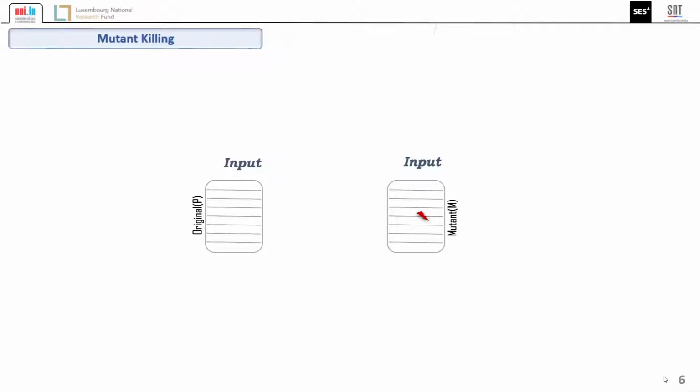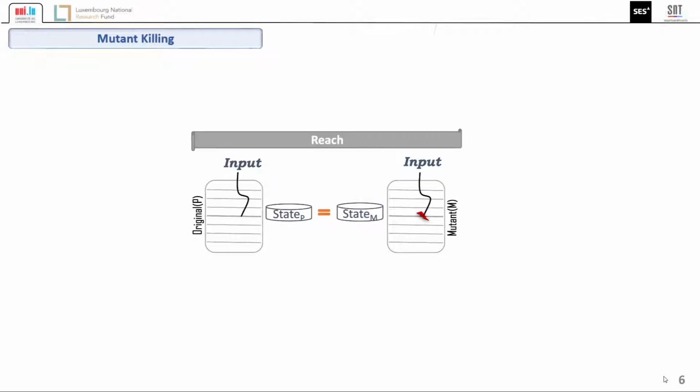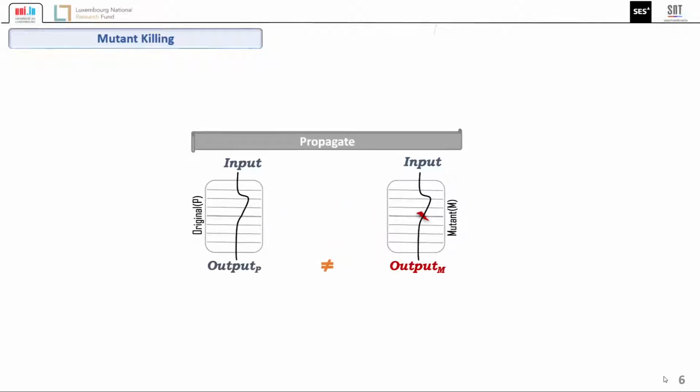Going back to mutation, how do we use symbolic execution to generate tests capable of killing mutants? Let's first look at the conditions to kill a mutant. To kill a mutant, a test needs to first reach the mutated statement, second create a different program state on the mutant and the original program upon the execution of the mutated statement, and third maintain the difference down to the output.